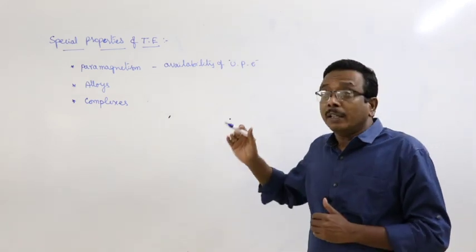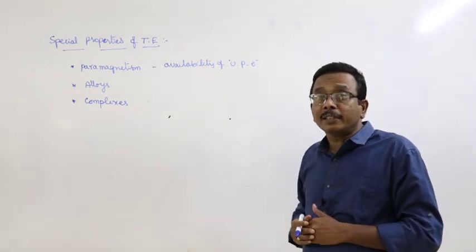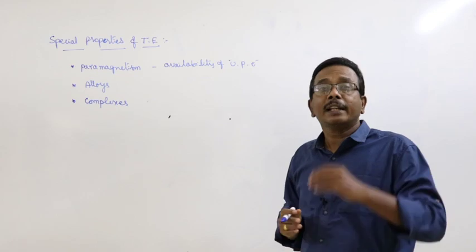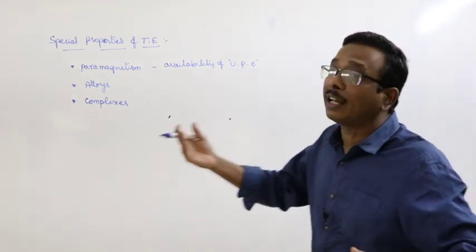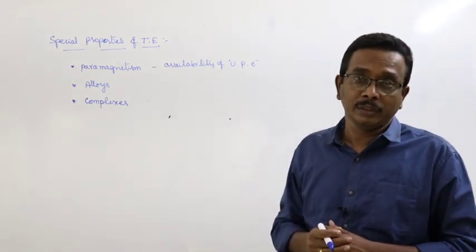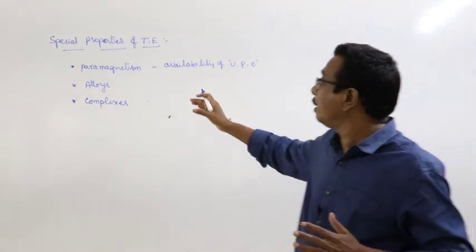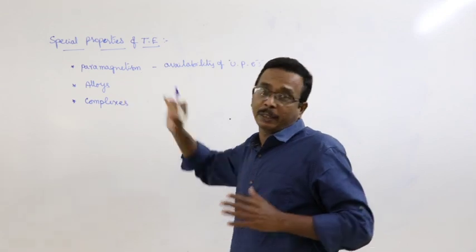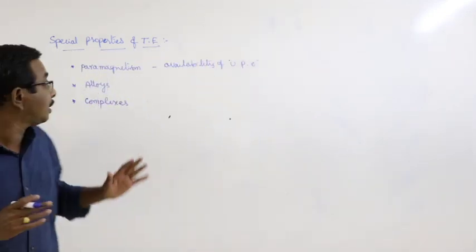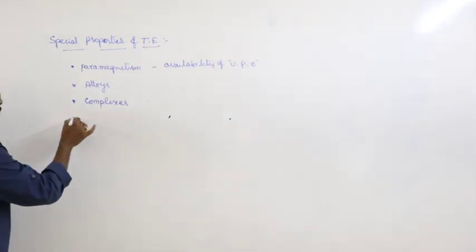The specialty of the complexes is that they have both ionic nature and also covalent nature. Such compounds are generally referred to as complexes. Transition elements are forming complexes.